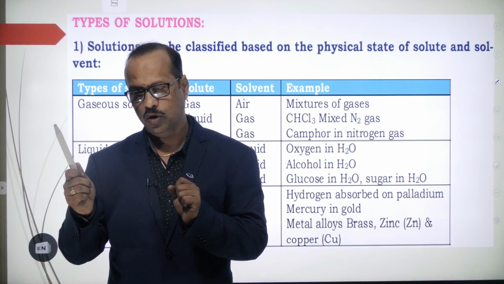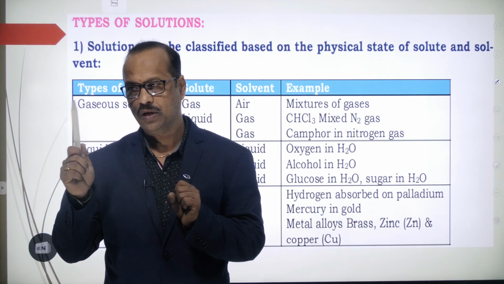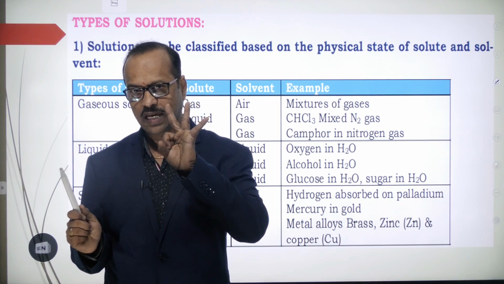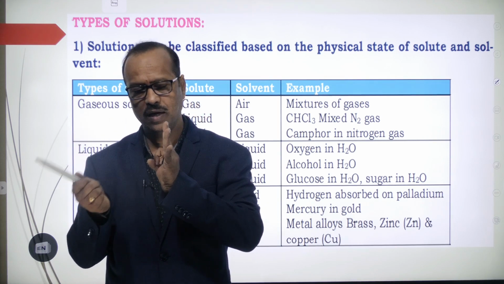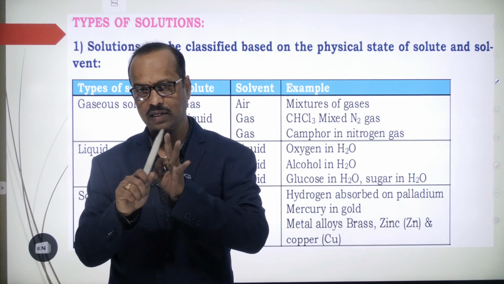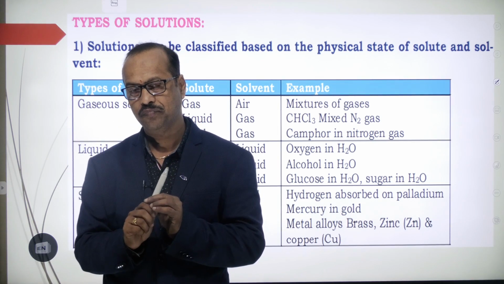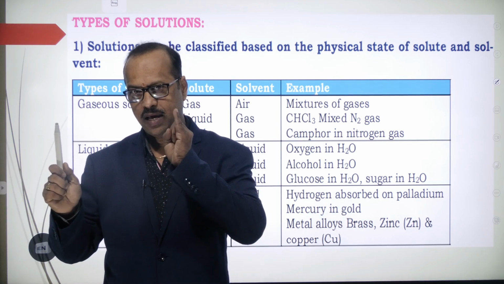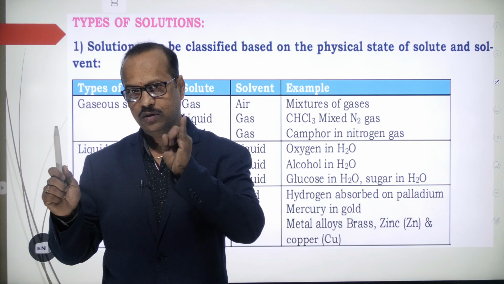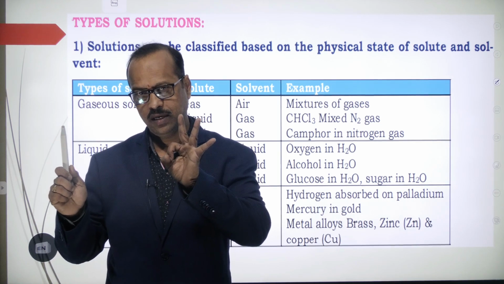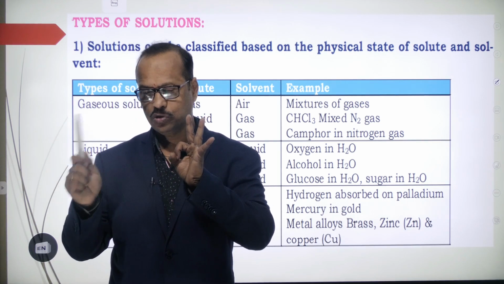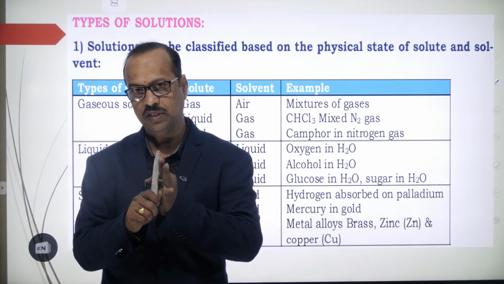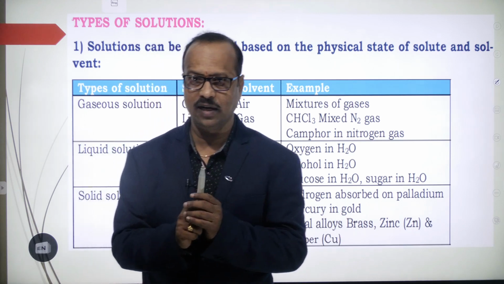If you take the solvent as liquid, solute may be solid, liquid, or gas. So liquid with solid, liquid with liquid, liquid with gas. Total 3 types of solutions. Then we take the gas as solvent, and solute may be solid, liquid, or gas. So gas with solid, gas with liquid, gas with gas. Total how many? 9 types of solutions.